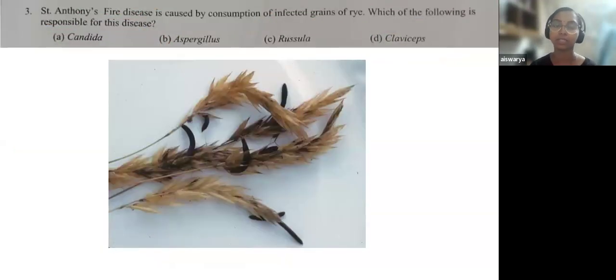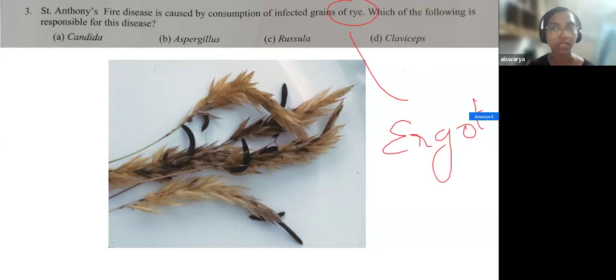Now coming to the third question. St. Anthony's fire disease is caused by consumption of infected grains of rye. Which of the following is responsible for this disease? So this was also a very direct question, because infection of rye is actually caused by a group of fungus called ergot fungus, and a typical example of ergot fungus is Claviceps. So the answer here is D, Claviceps.